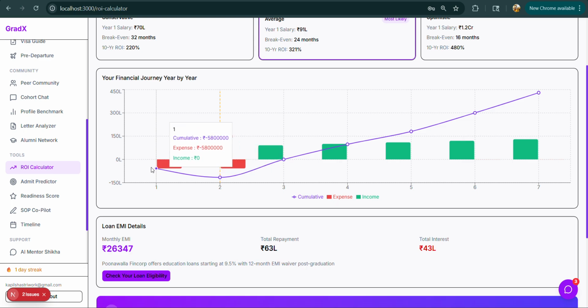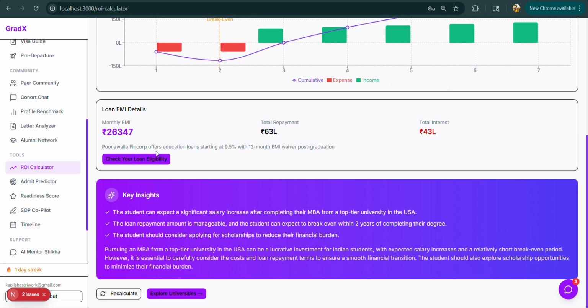So this is the part where I am in the negative. For example, I have just got the loan, and now as you can see, this is going higher and higher. So the fourth year is the year when I'll break even. In 2 years I'll earn a certain amount, which will go toward the cost of what I have taken from the loan, and maybe in 4 years I'll start having money. So for example, if I take an education loan, then in the fourth year I'll start making positive money. I would have paid off all the loans and education finances that I have taken.